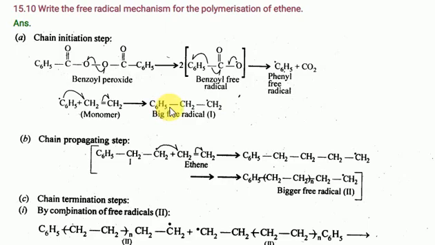What is chain propagation? It will add continuously. Look, the radical again adds to an ethylene molecule. Look at what the attachment is. Initially, how many carbon atoms are there? Two carbon atoms. Right now, what happened? 1, 2, 3, 4. Again it will react. How many will come here? CH2, CH2 units keep increasing: 2, 3, 4, 5, 6, like that. Next, chain termination.